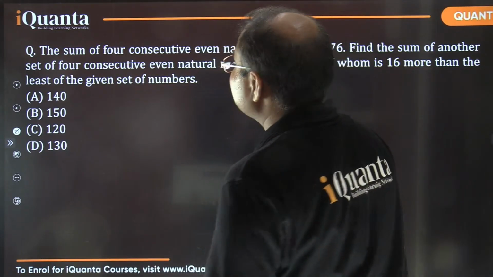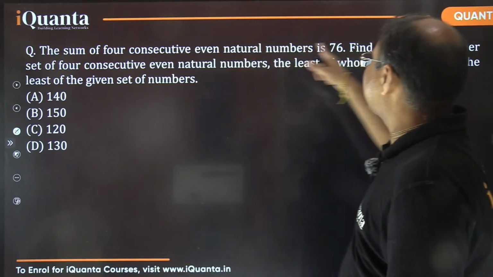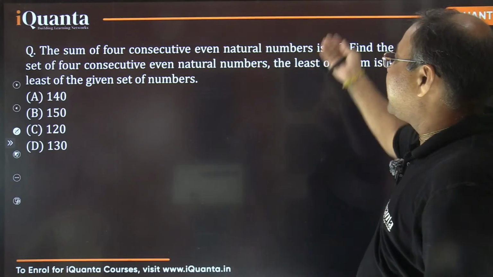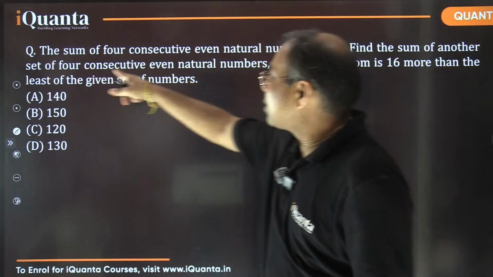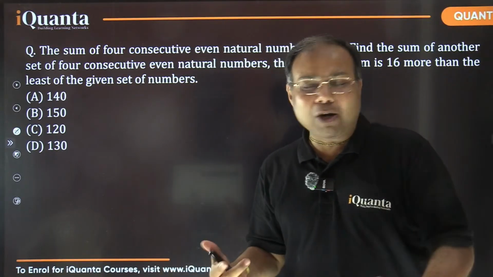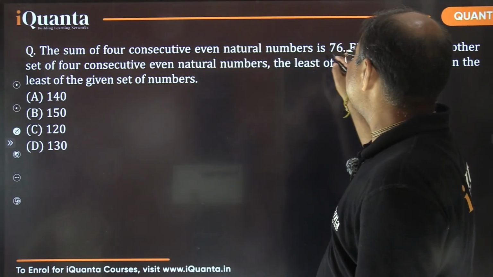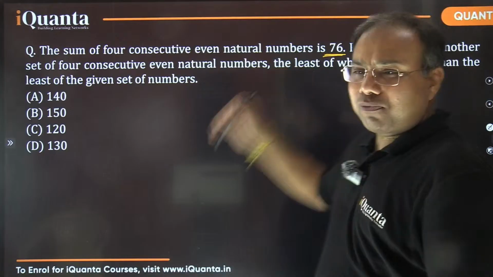Okay, let's come to this question. As Arpit was mentioning, first he found out these 4 numbers, and after that he found the next consecutive 4 numbers whose sum we are looking for, right? The sum of 4 consecutive even natural numbers is 76. Can you identify which 4 numbers they are?